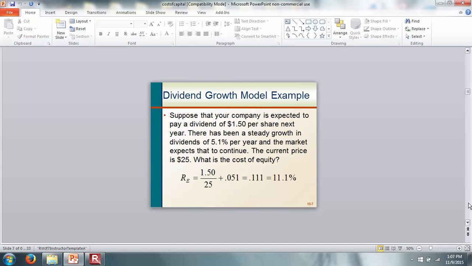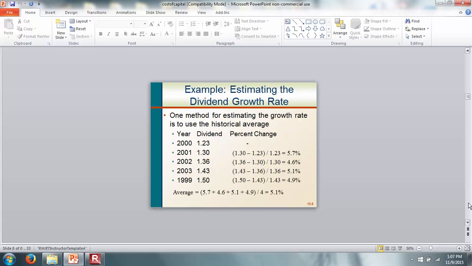And how can you find out these numbers? Suppose your company is expected to pay a dividend of $1.50 per share next year. There has been a steady growth in dividends of 5.1% per year, and the market expects that to continue. What is the cost of equity? So the cost of equity is given by $1.50, which is the next dividend, divided by $25, which is the stock price, plus the growth rate. So that gives us 11.1%.